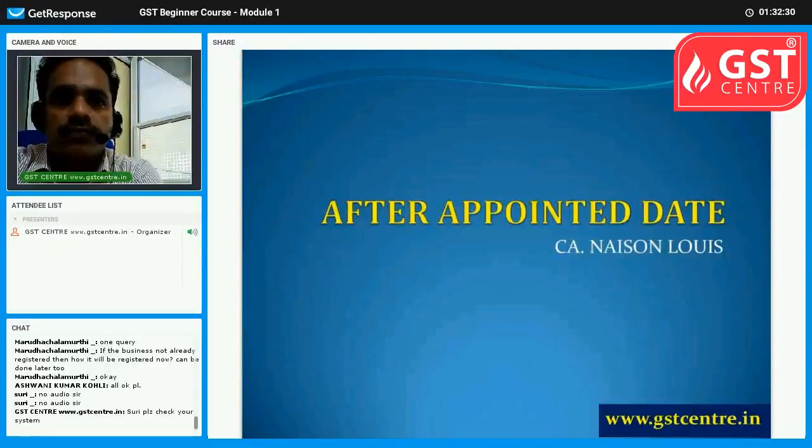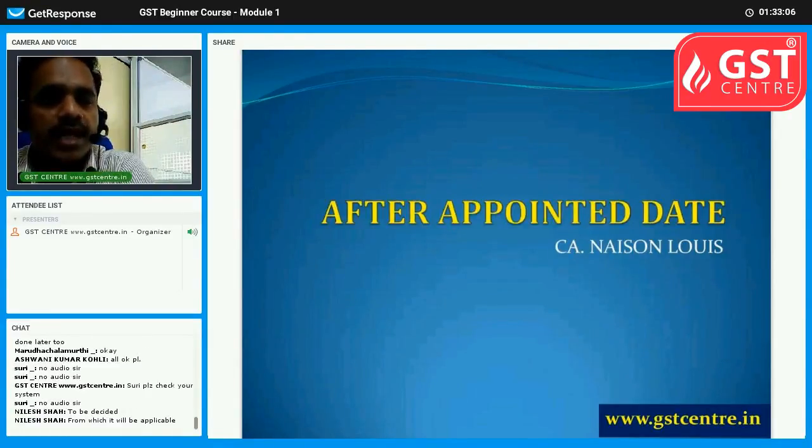So let us move to the fourth PPT. After the appointed date. What do you mean by appointed date? Can anybody answer? Appointed date means the date on which GST will be implemented, on which GST will be applicable. Okay, so considering the existing situation, we can understand that 99% it will come on July 1st.